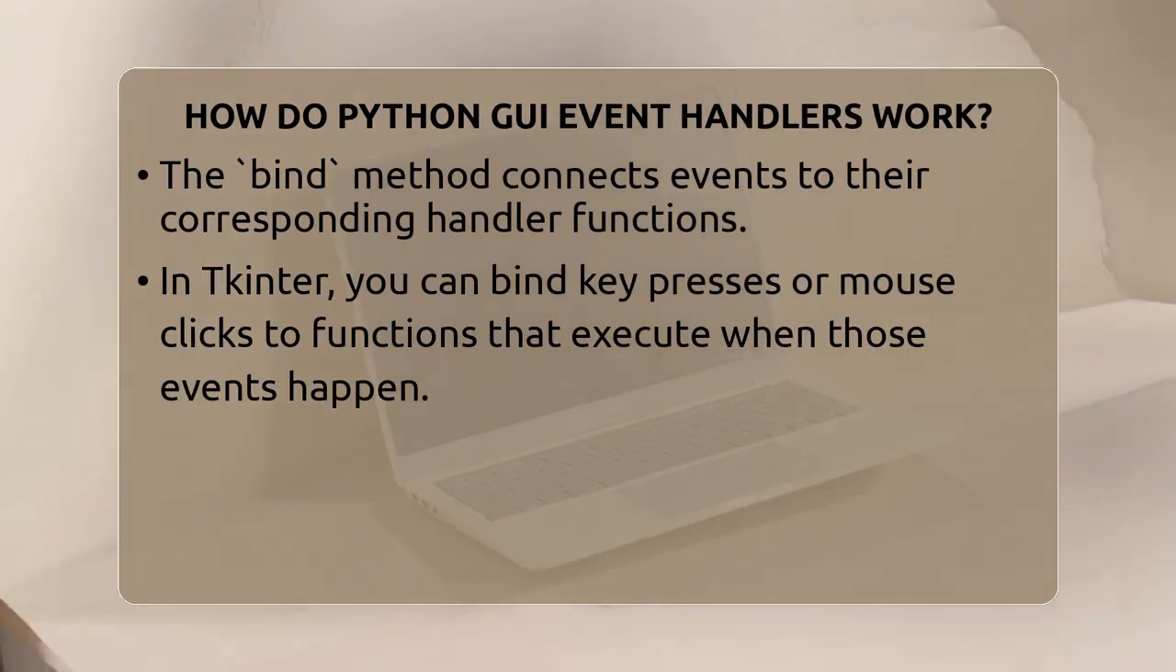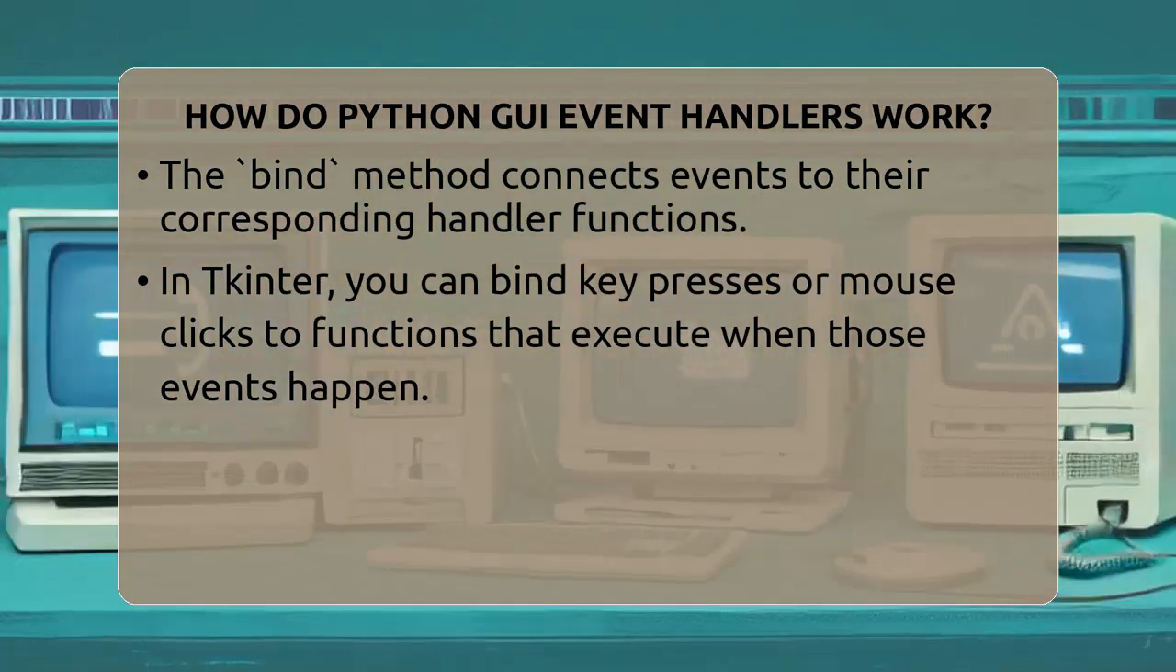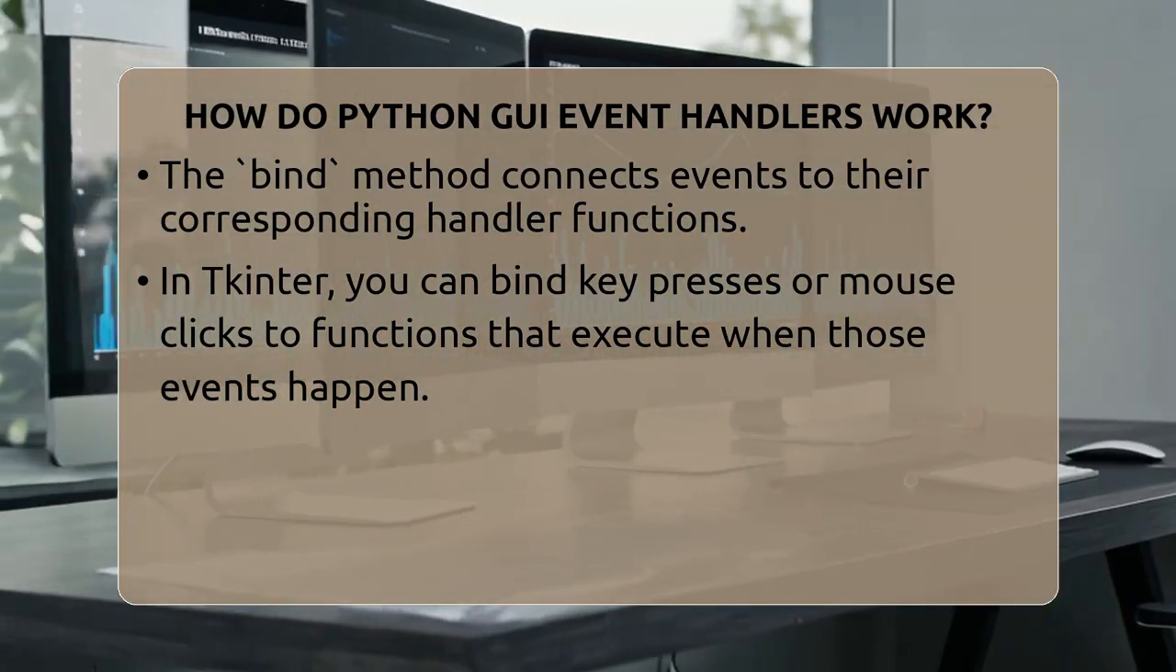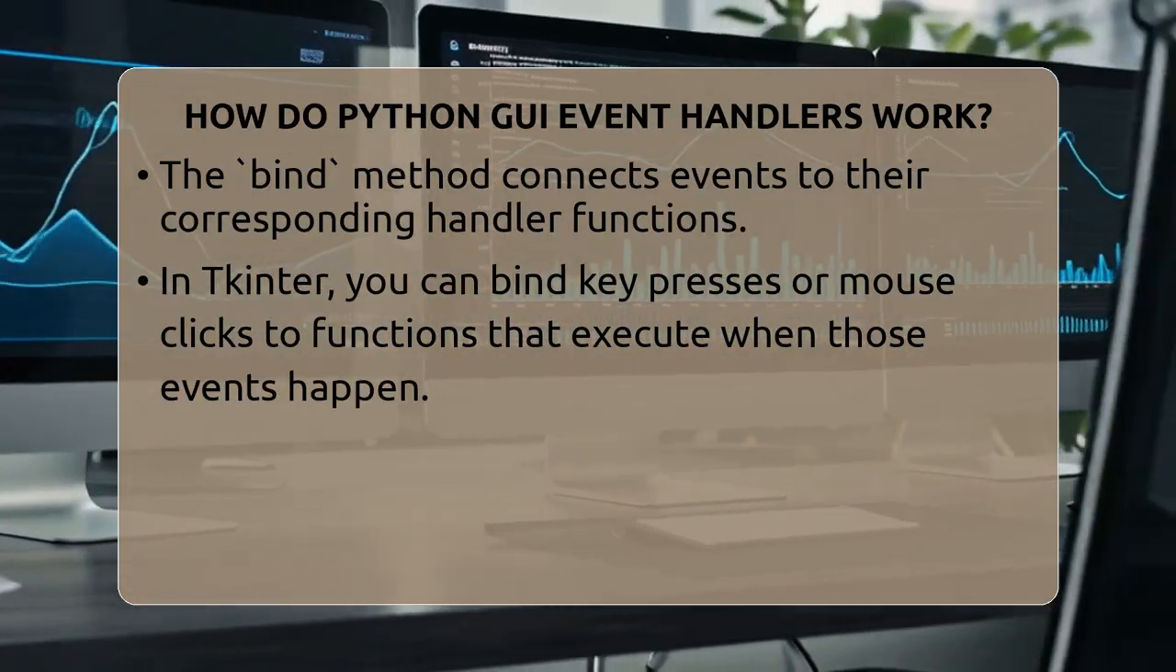Here is a simple example. You define a function that takes an event as a parameter. Then you bind this function to the key press event on the main window. When a key is pressed, the function runs automatically and prints the key symbol.